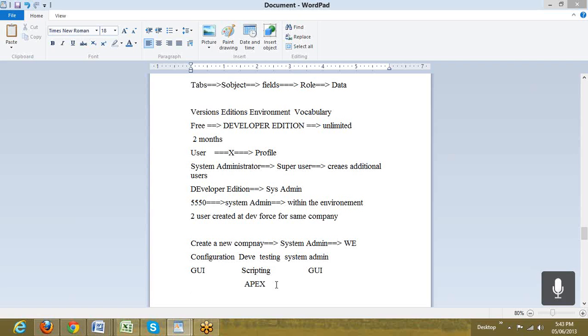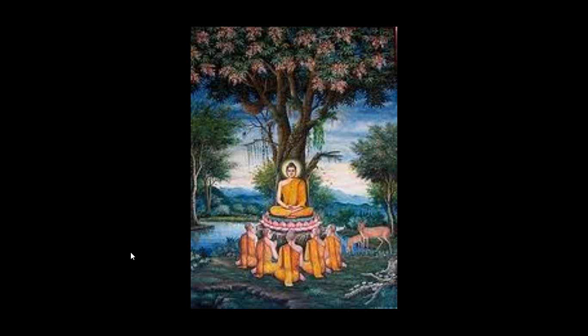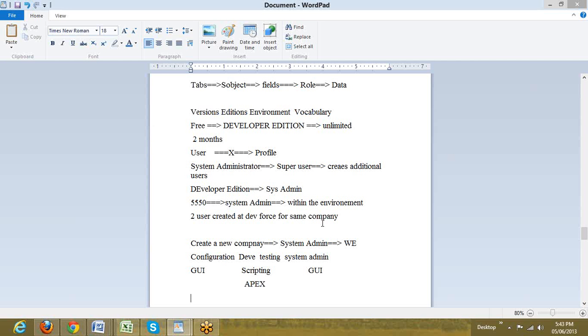When you get registered at developerforce.com with a different username, that registration will create a separate company account altogether. Within the company, you can create user 1, user 2, user 3, user 4, user 5, user 100. For all these users, you can give the same email ID. That's 100%. But a registration at Developer Force will always take you to a new company, new system.